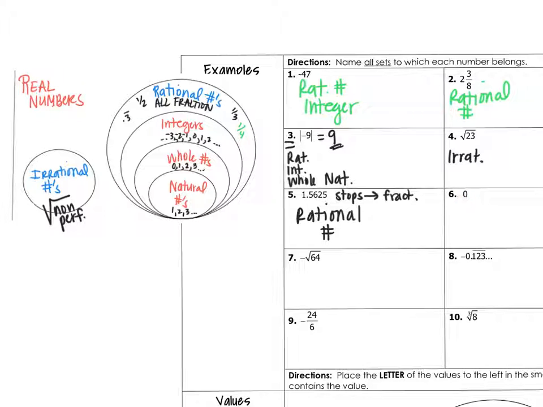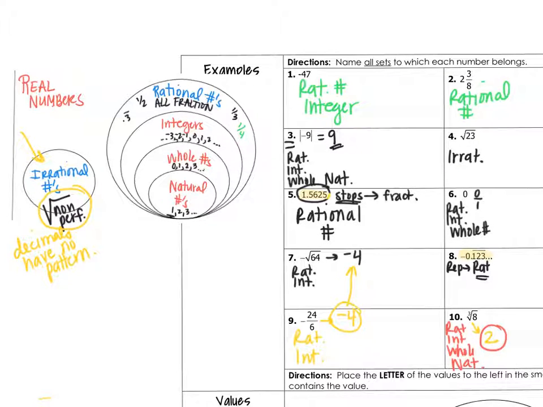0. 0 can be written as a fraction, 0 over 1. It is an integer, and it is a whole number. So it's a rational number, it's an integer, and it's a whole number. It's not a natural number because natural numbers start at 1. So the next one is the negative square root of 64, which is actually negative 4. Negative 4 is a rational number, and it's an integer, but it's not a whole number because it's negative.